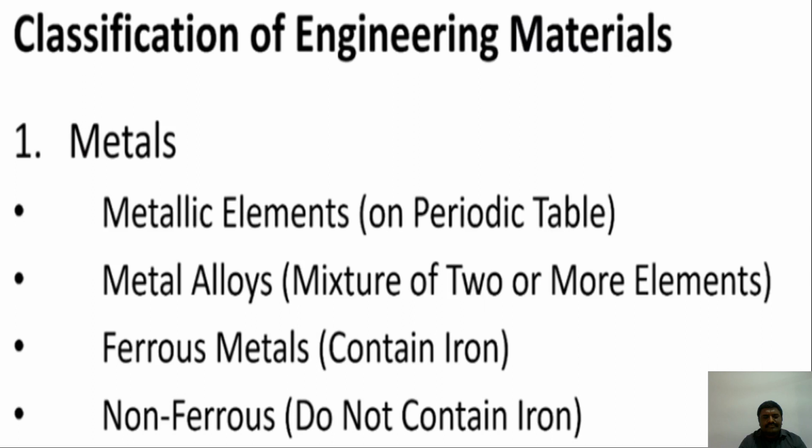Steel also has iron as its main content: low carbon steel, medium carbon steel, high carbon steel, and alloy steel. The main content of ferrous metals is iron.